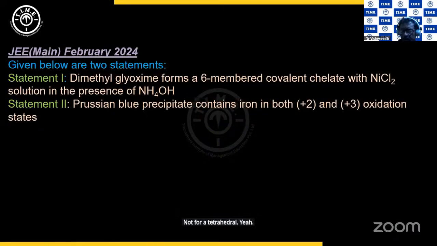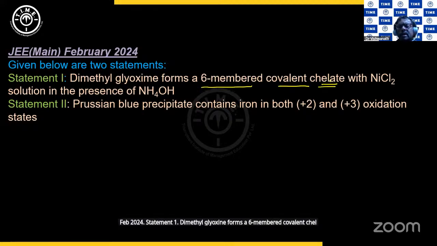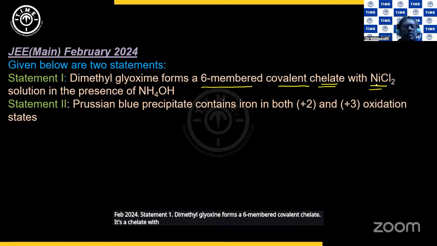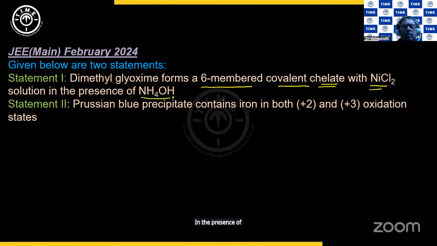Next question. This has come out in JEE Main Feb 2024. Statement 1: Dimethyl glyoxime forms a 6-membered covalent chelate with NiCl2 in the presence of NH4OH. So dimethyl glyoxime is a ligand, is it not? It is a ligand because of the nitrogen atoms.